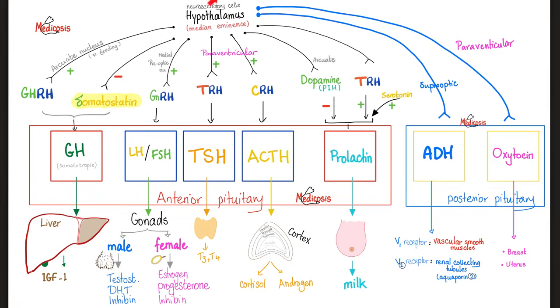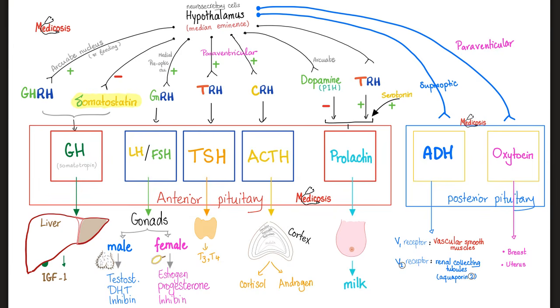The hypothalamus has many functions, including endocrine functions. The hypothalamus is the CEO, the anterior pituitary is the general manager, and then we have the employees that have to listen to the manager. These employees include the adrenal cortex, the thyroid gland, and the gonads. To learn more about all of this, please refer to my physiology playlist.